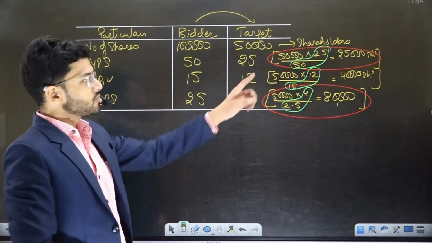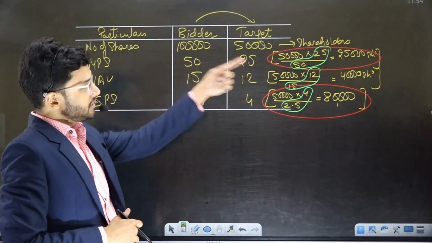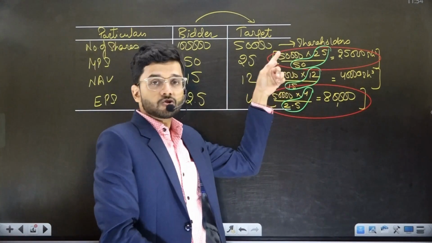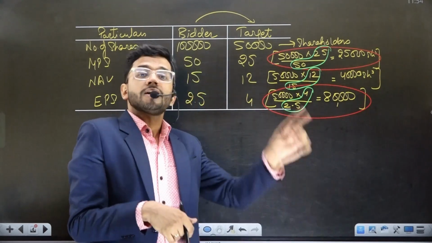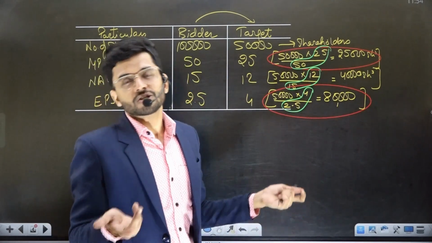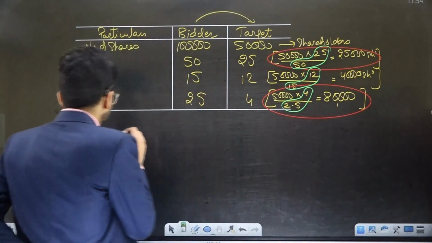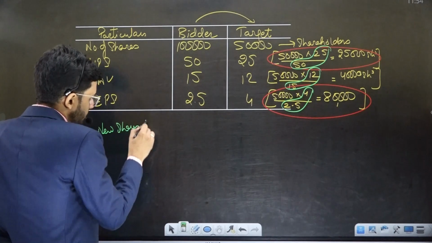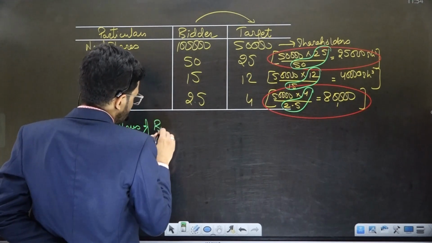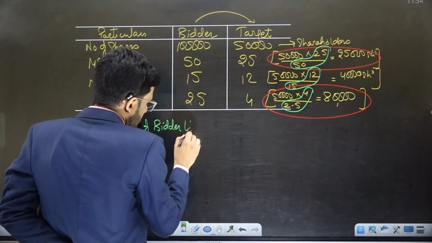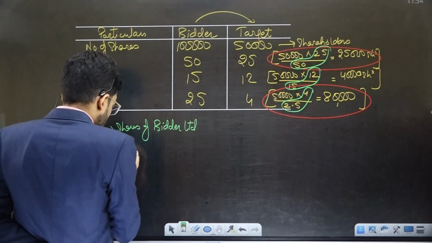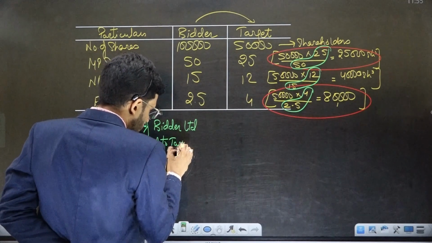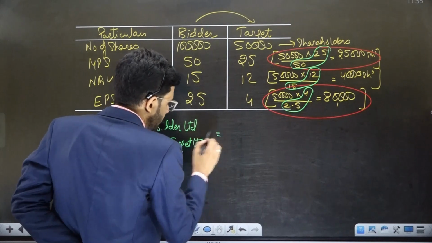So the formula of swap ratio is EPS of the target company divided by EPS of the bidder company. And as soon as you multiply the swap ratio with the existing number of shares of Target Limited, you will get the new number of shares of Target Limited. So if I were to write the formula, new shares of Bidder Limited to be issued to Target Limited, the formula will be